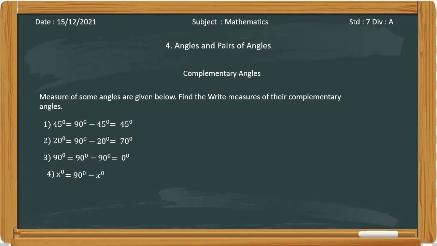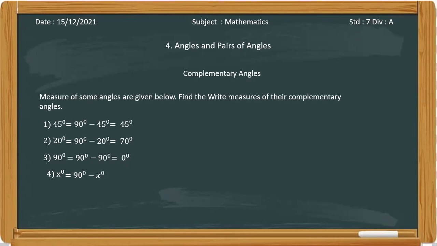Okay, so this is all about complementary angles, where the sum of the measures of complementary angles is how much? 90 degrees. Okay, so today you have learned the two main types of angle pairs, which are adjacent angles and complementary angles, right? Adjacent means they have a common vertex, a common arm, but different interiors. Complementary angles means the sum of their measures is 90 degrees. Okay, have you understood both of those topics?